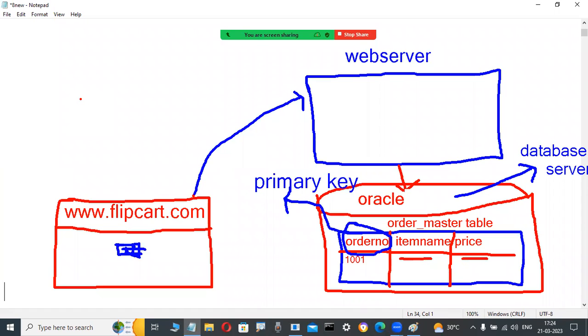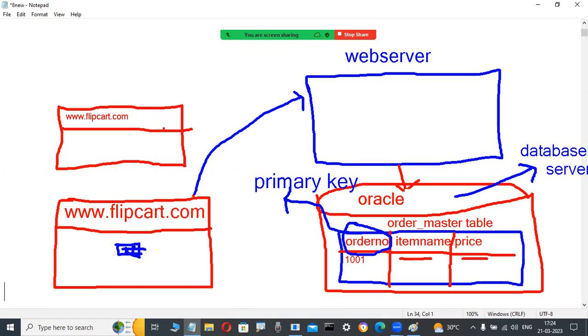That is also possible, because worldwide so many people are purchasing items through online shopping portals nowadays. Now observe here, suppose another customer opens the same website, for example flipkart.com, and is also purchasing the same item, booking the same item.